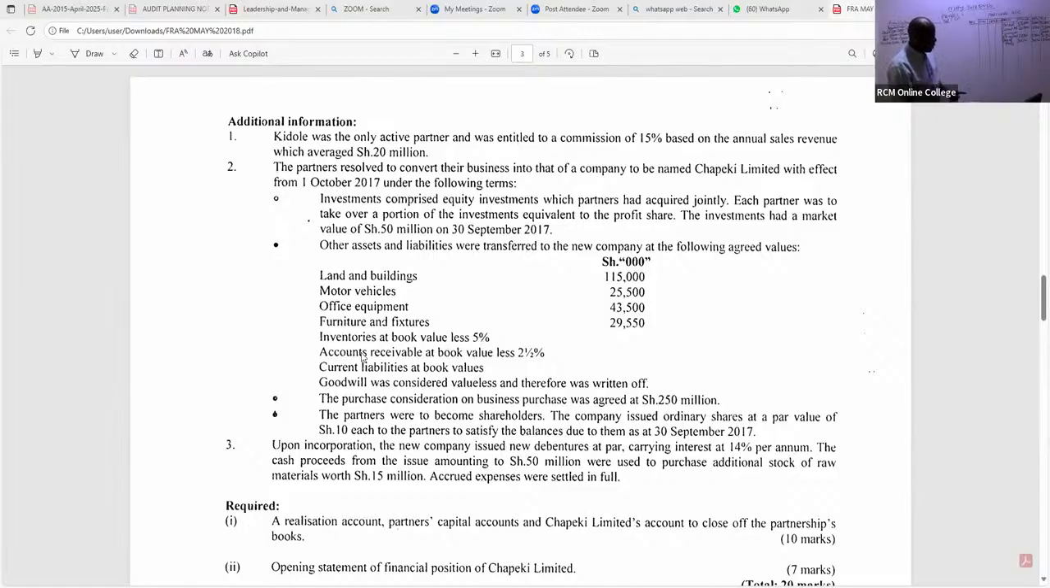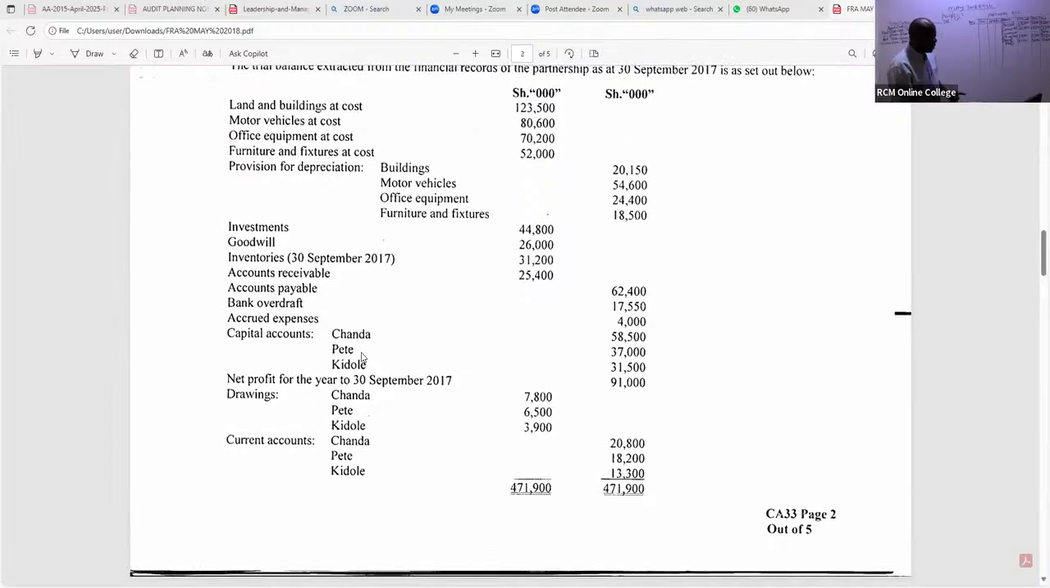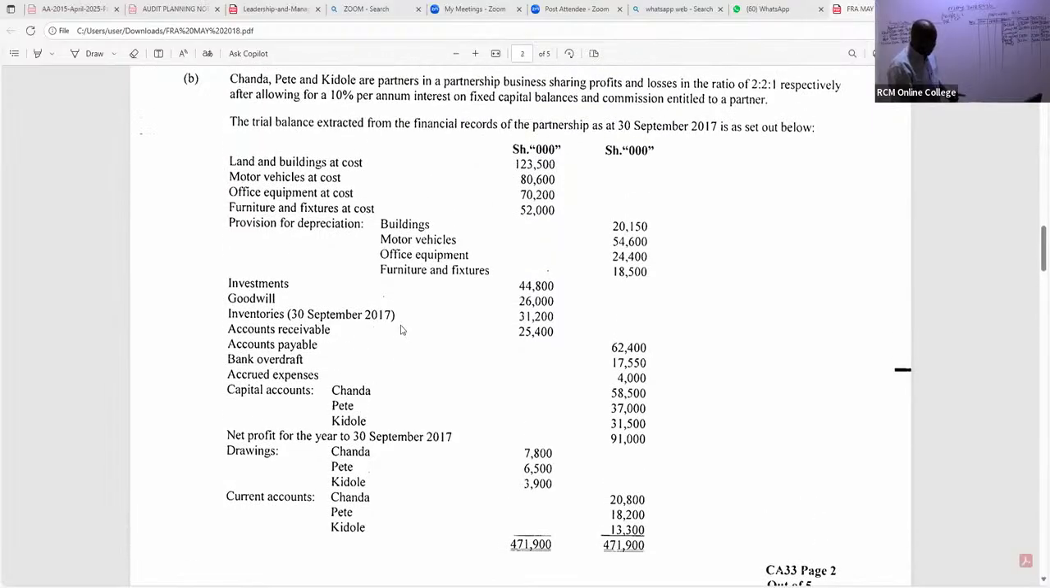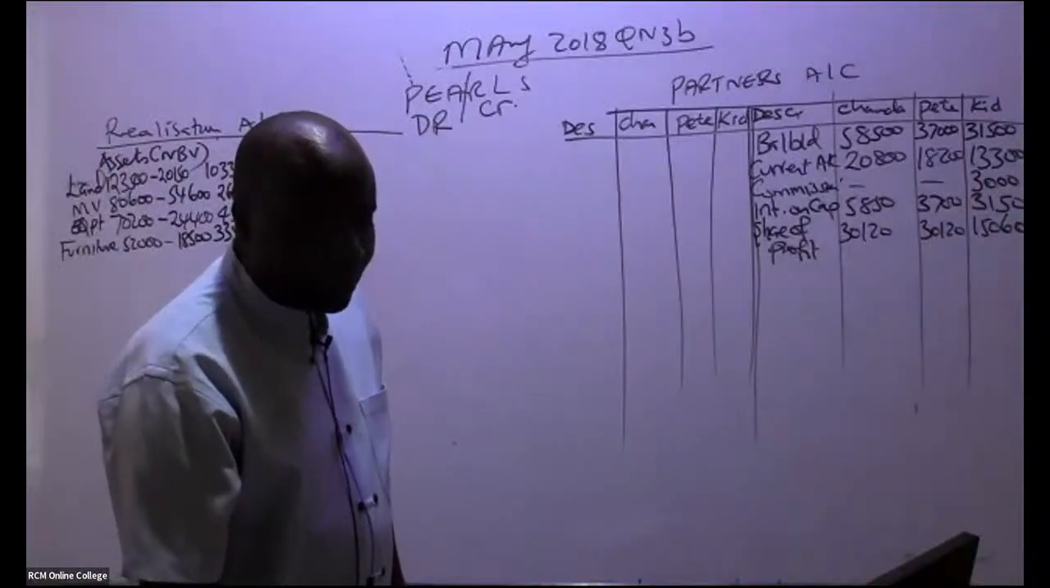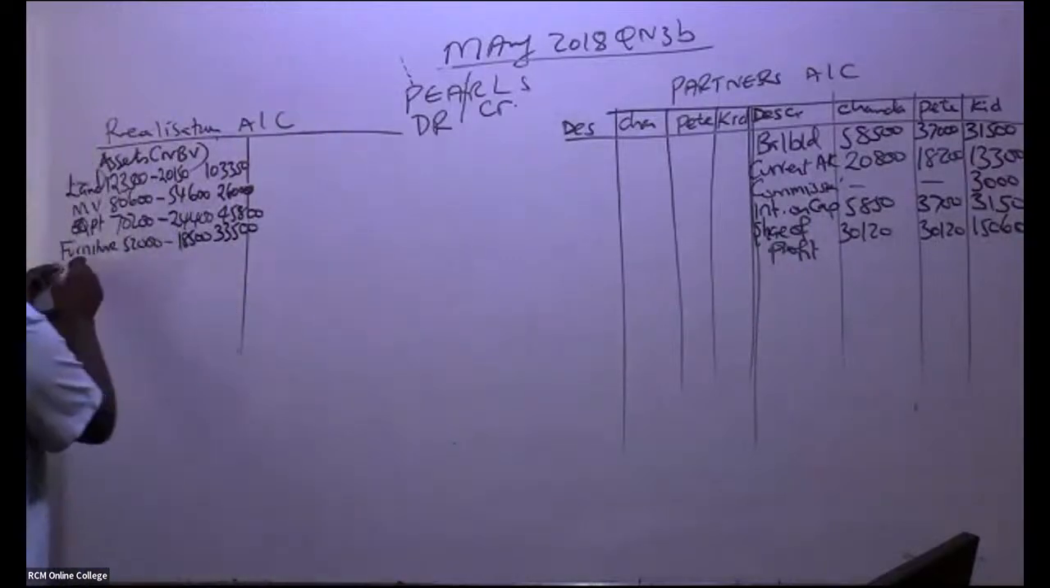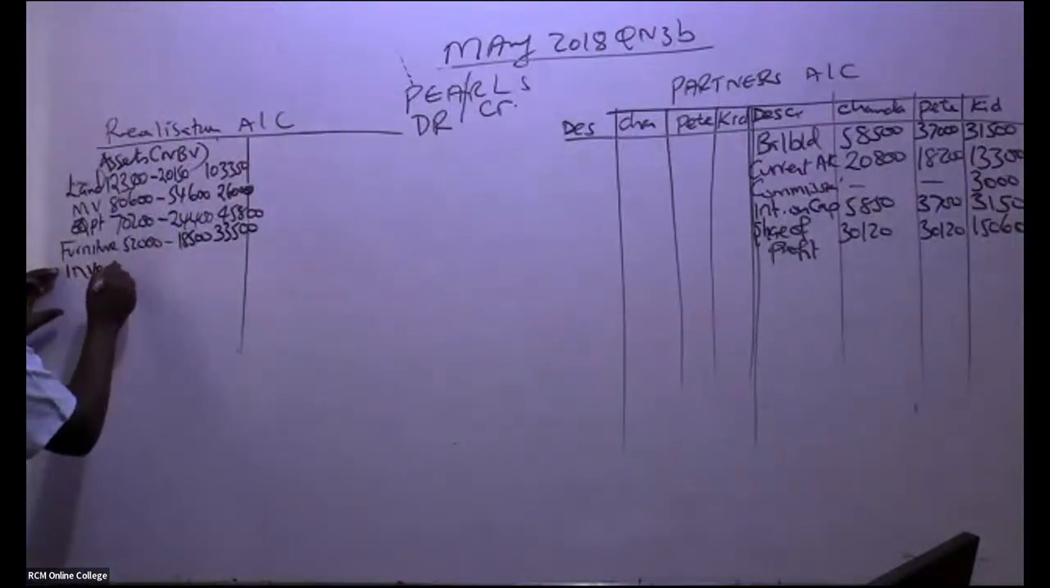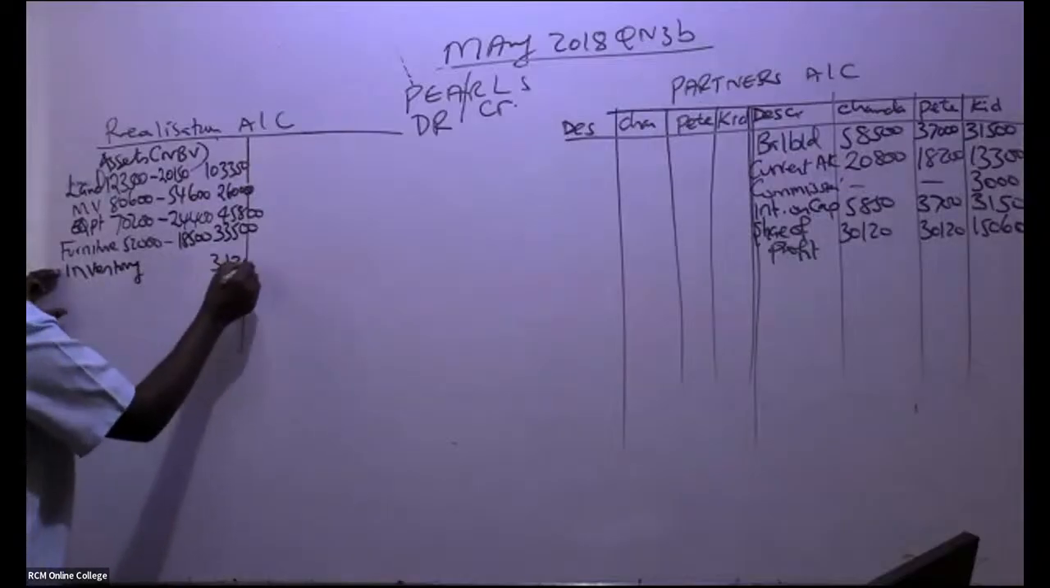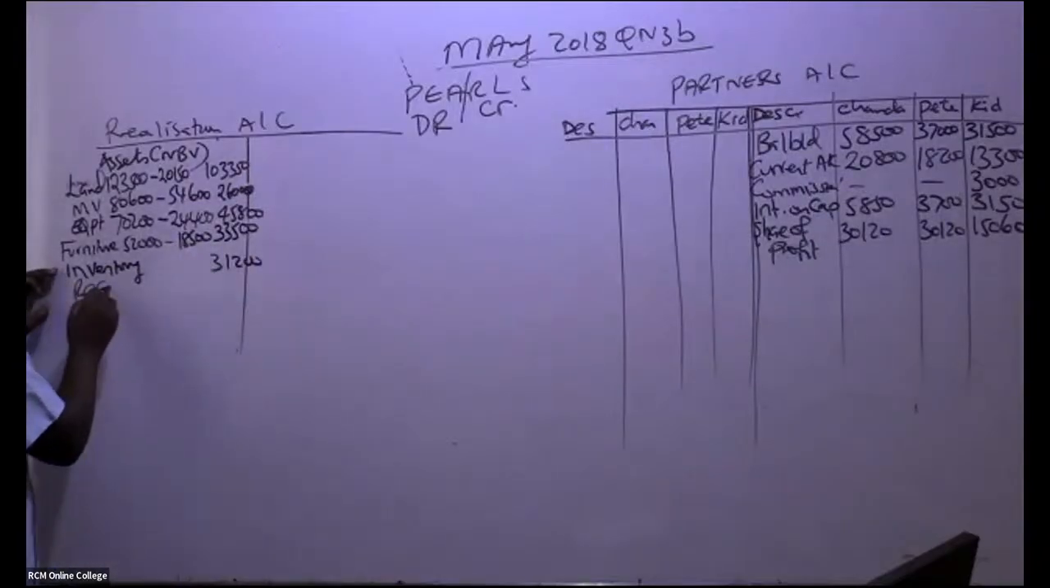So in this case for inventory, is there somebody who is able to see the inventory figure? The inventory figure, of course, we take it the way it is because there is no depreciation for inventory. So inventory, how much do I book in, my good students? We have here 31,200. And then I can see we have receivables there.